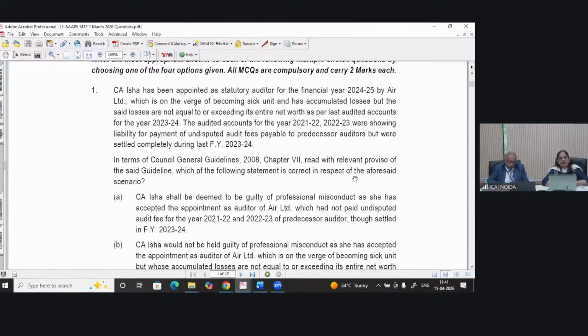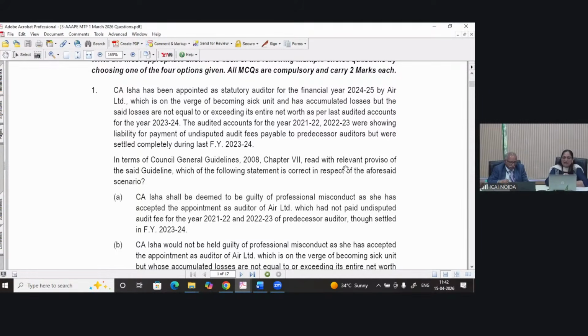Audited accounts for the years 21-22 and 22-23 were showing liability for payment of undisputed audit fee payable to the predecessor auditor, but were settled completely during the last financial year 23-24. In terms of the Council General Guidelines 2008, Chapter 7, read with relevant provisions of the said guidelines, which of the following statements is correct in respect of the aforesaid scenario?